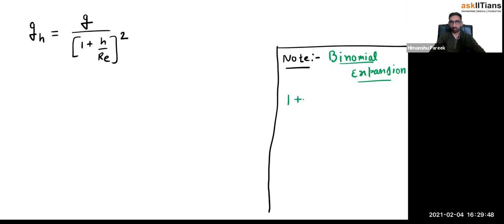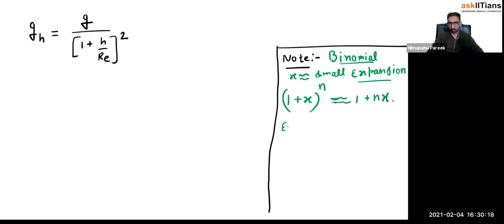It says if (1 + x)^n, where n can be anything, n can be 2, 3, 4, 5, like that, and if x is very small, that is the condition, then this will become 1 + nx. If x is a very small quantity, then this will become 1 + nx.